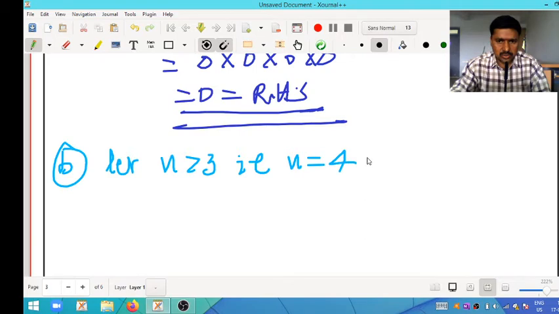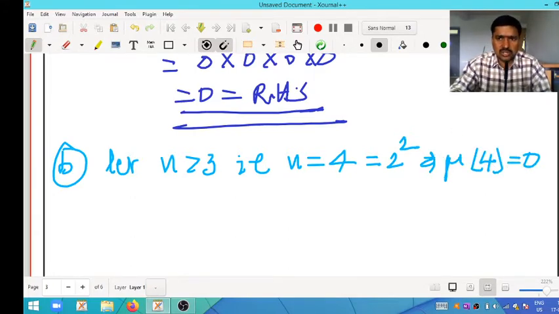N is equal to 4. 4 is nothing but 2 squared. So that's why Mobius of 4 is equal to 0.